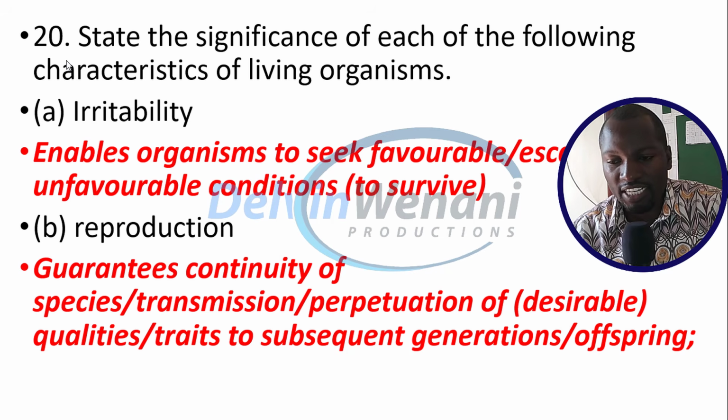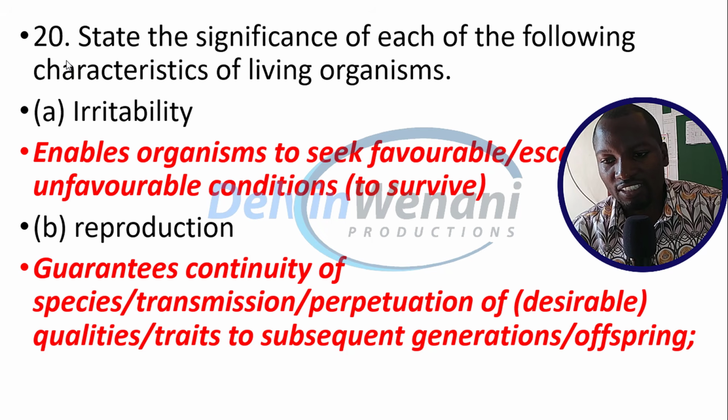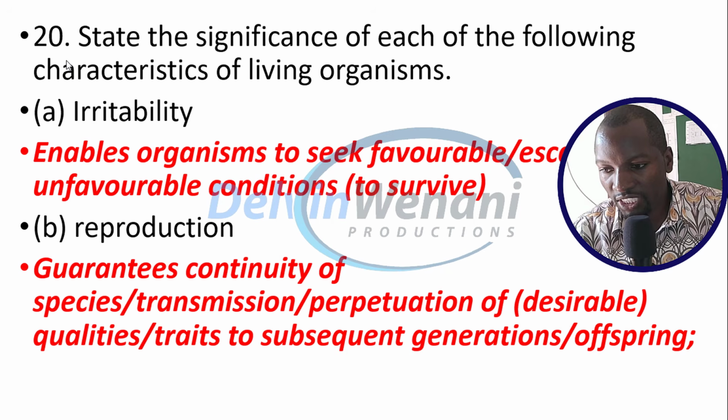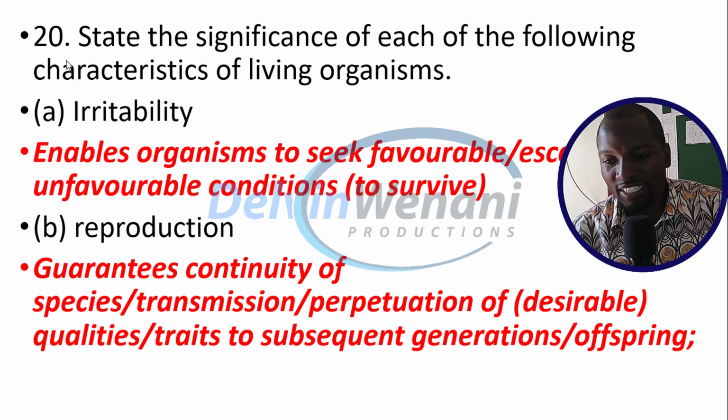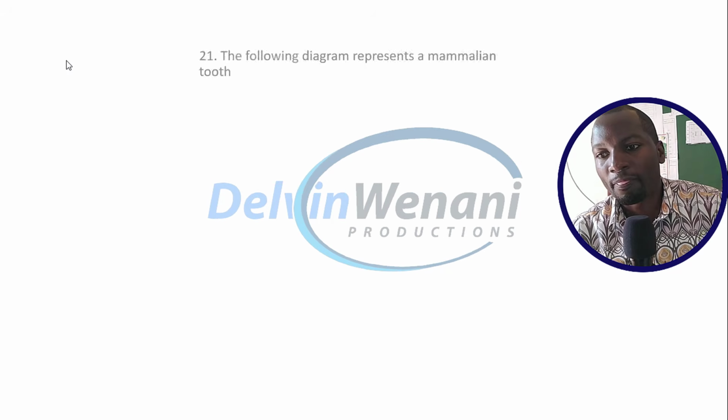Reproduction guarantees continuity of species, and transmission and perpetuation of desirable qualities, those traits, to the subsequent generation.